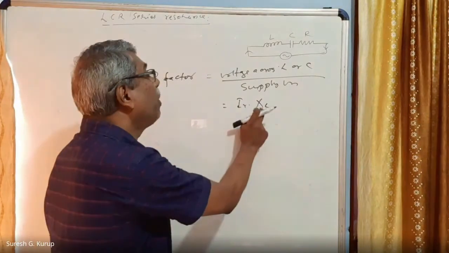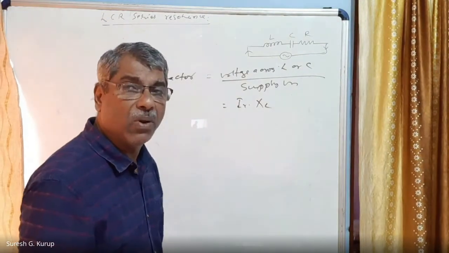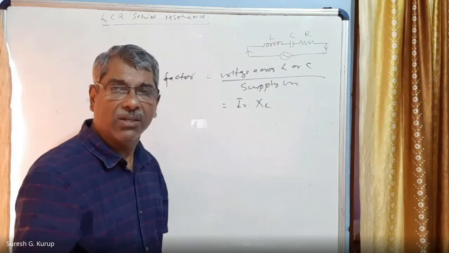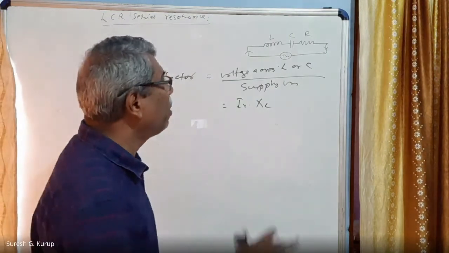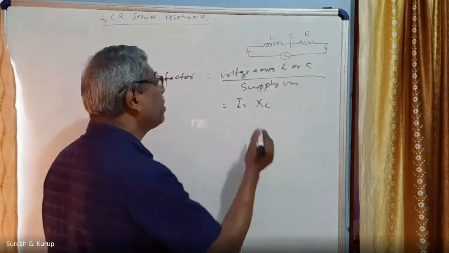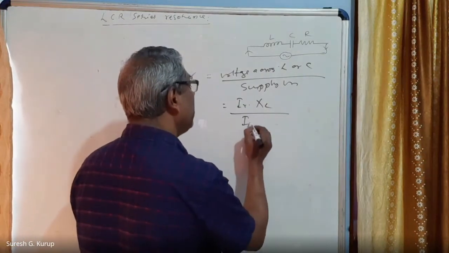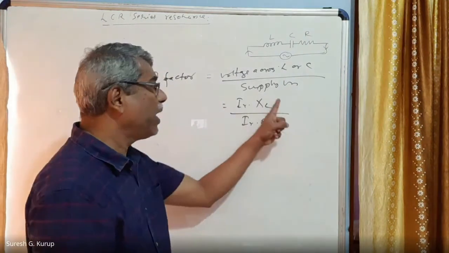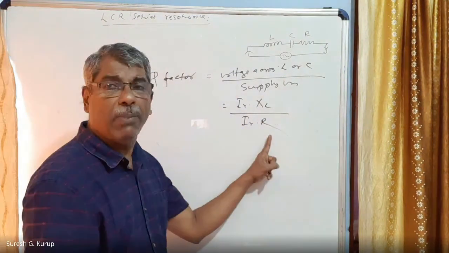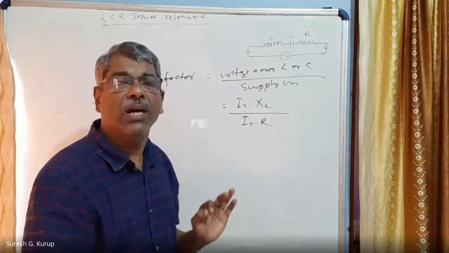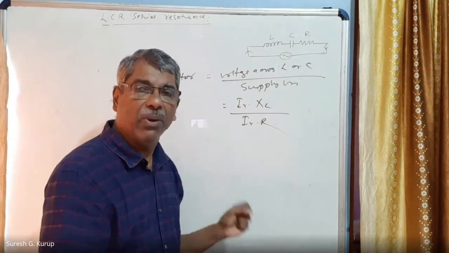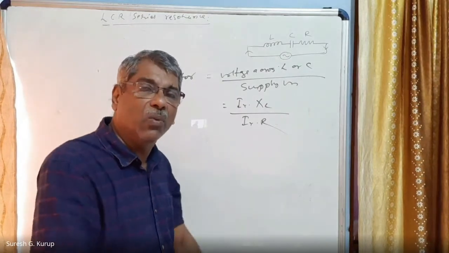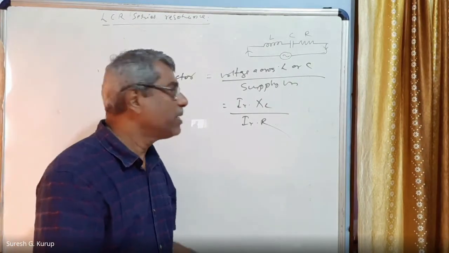It is most of the time calculated in terms of the inductor only, because the inductor is the part of the circuit that carries resistance, right? Resistance is not with the capacitance. That also I'll tell you later on. That is IR into XL. This is the supply voltage: voltage across L or C divided by supply voltage. Supply voltage is the voltage across the resistance, because at resonance only resistance is present there. So the voltage across the resistance is called the supply voltage.